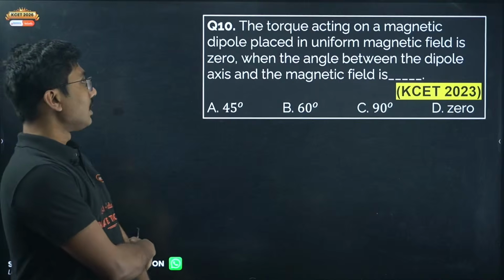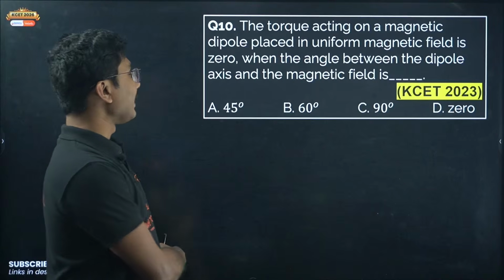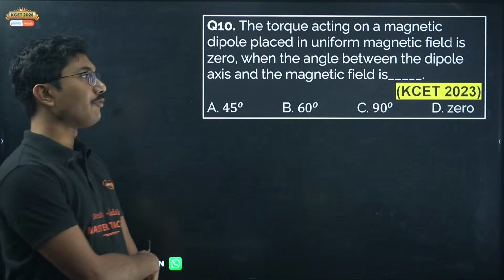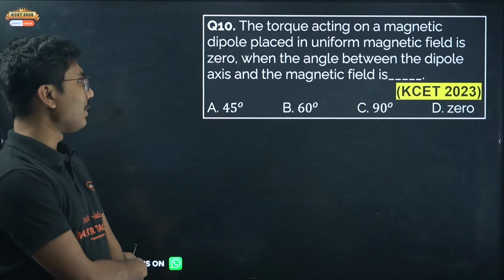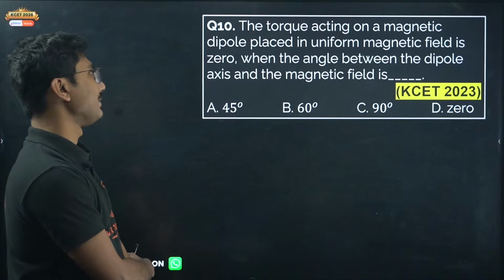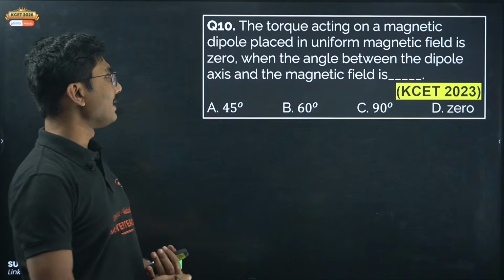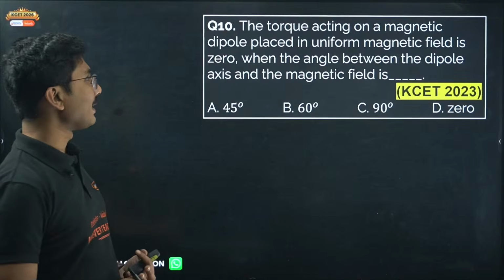Next, the torque acting on a magnetic dipole placed in uniform magnetic field is 0 when the angle between the dipole axis and the magnetic field is. So torque acting on a magnetic dipole placed in a uniform magnetic field is 0.